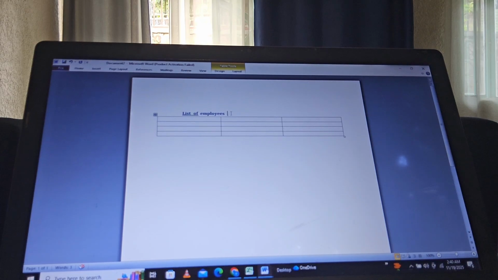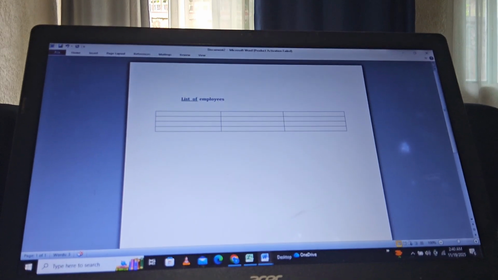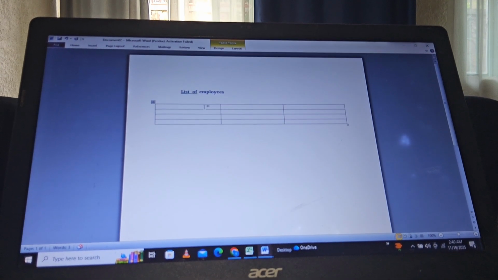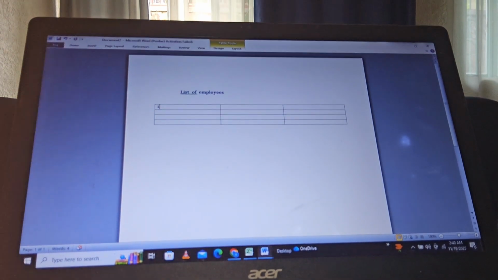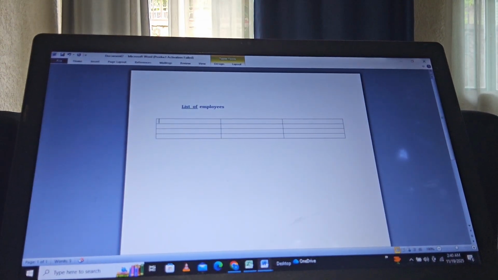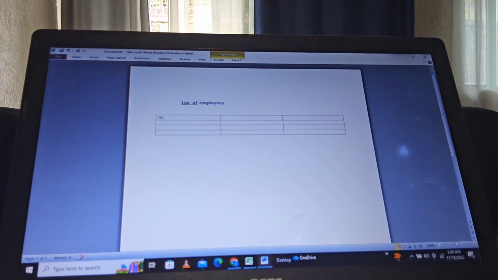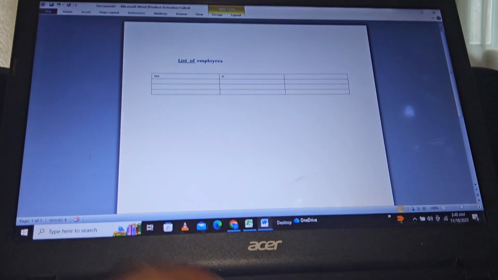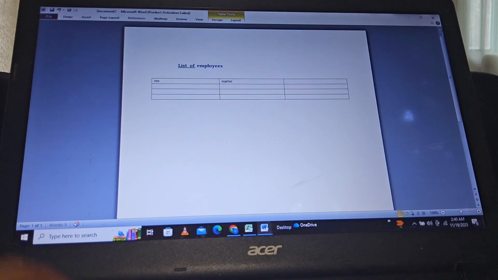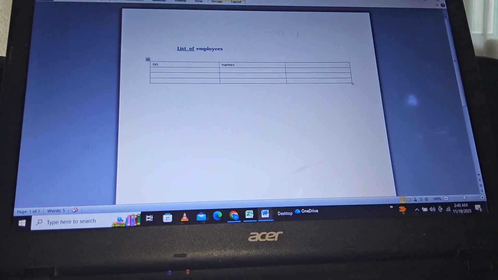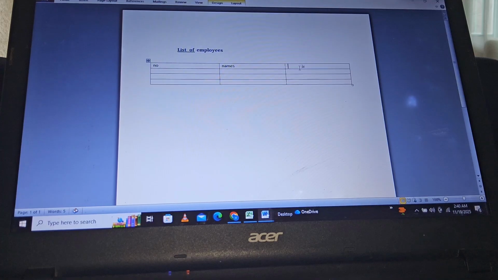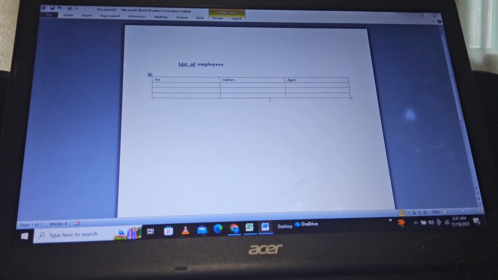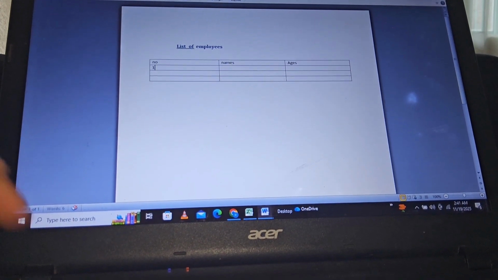Now we are seeing the table here. You press enter to separate the text from the table. Now you're going to insert the number. This is where you put the number. You put NO. This is the number. And you put the names. You can put the names. Here you can put the age. Ages of employees.